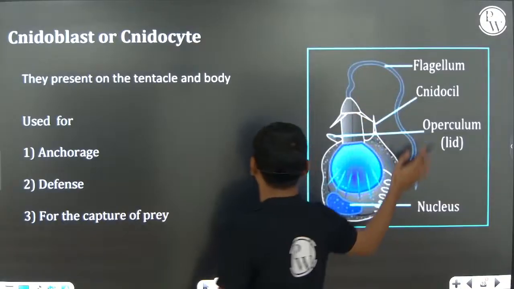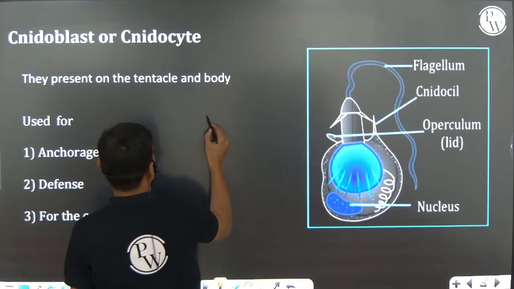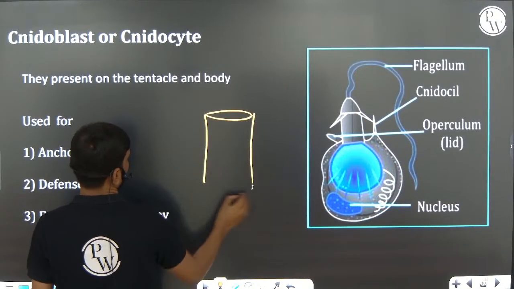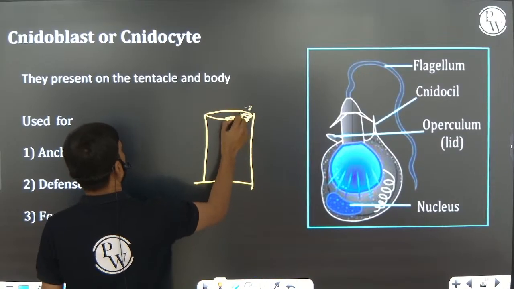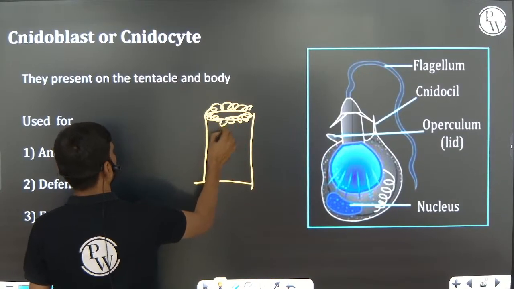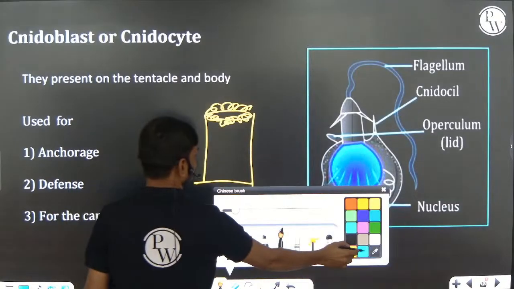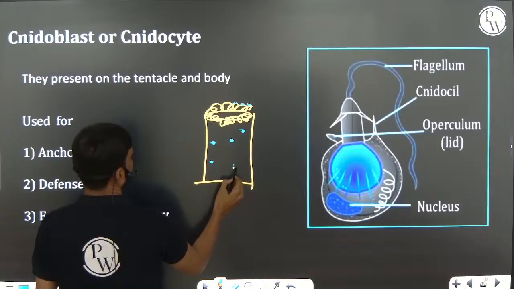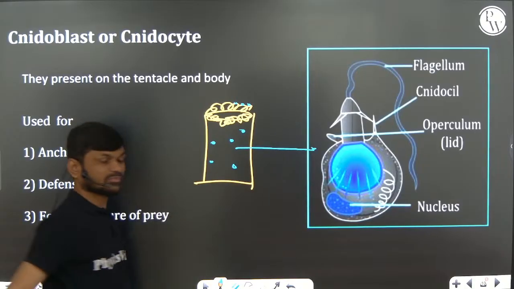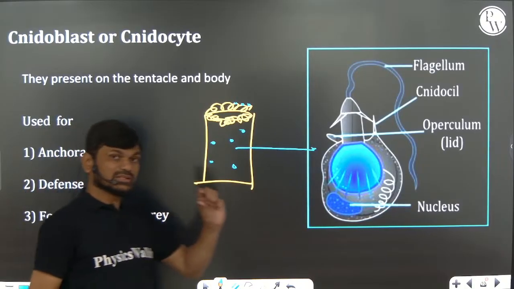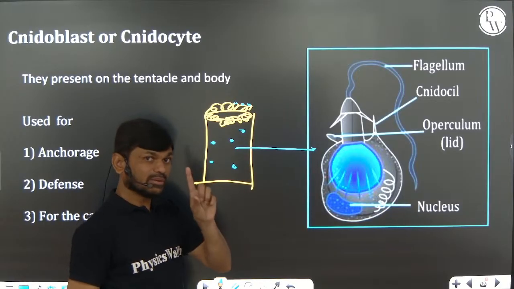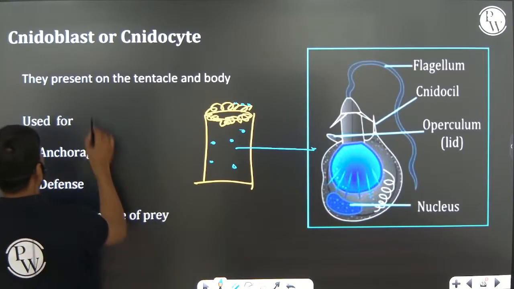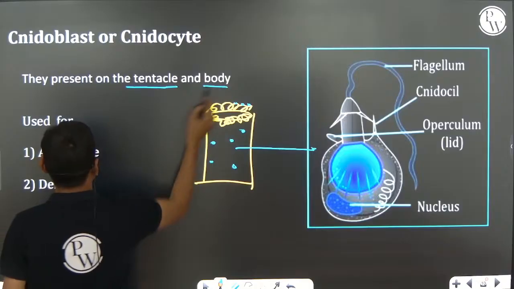These are the cnidoblasts, Cnidaria. Example, Adamsia. These are tentacles. On the tentacles and on the body surface, cnidocytes are present. Cnidocytes are present on body and tentacles, very, very important, right?